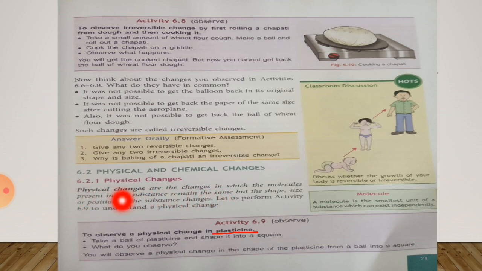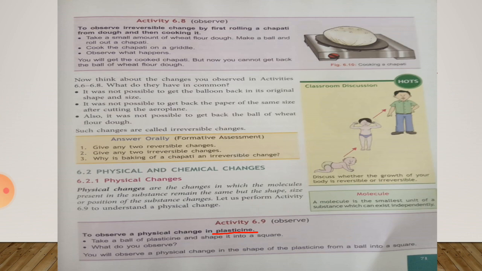What do you observe? You will observe a physical change in the shape of the plasticine from a ball into a square. So if you change plasticine ball into a square, you see that the structure of this ball has changed, but the material from which the ball was made is still the same when it was made square.